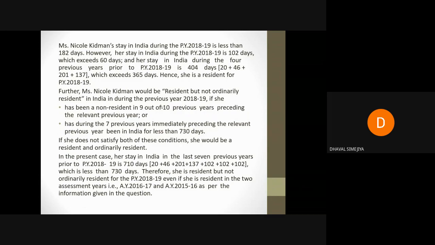If she doesn't satisfy both the conditions, she would be resident and ordinarily resident. But in our case, if she satisfies both the conditions, she will be resident but not ordinarily resident. But which one? 2 years resident out of 10 previous years preceding to previous year. And 730 days or more in preceding 7 previous years preceding to previous year. Done?